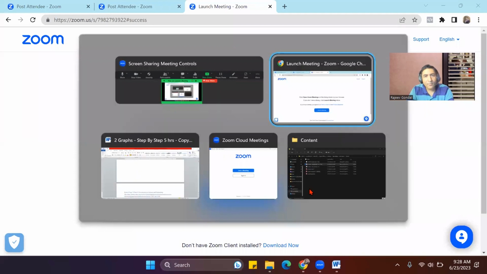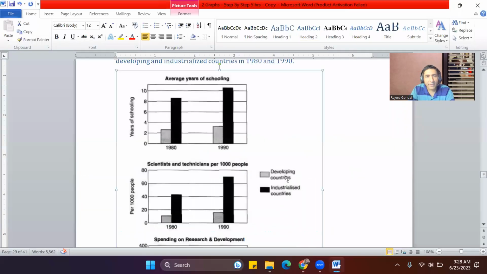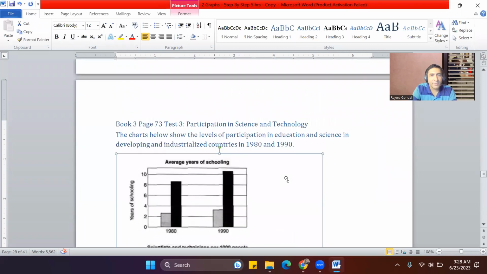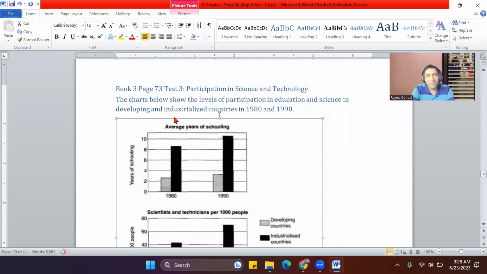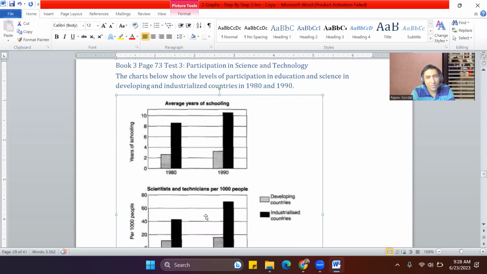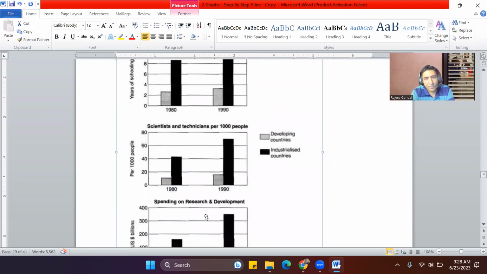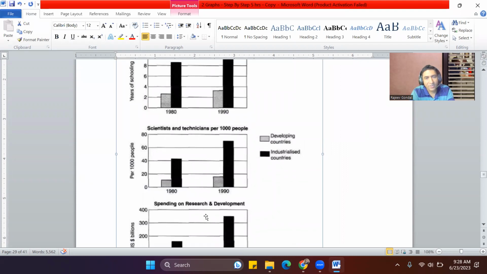Well, the easiest way to practice is to use some sample answers and develop your own skills with the help of those sample answers. Let me quickly show this to you. So what you can do, for example, is catch hold of some good examples, like for example, look at this. Here we have three bar charts: average years of schooling, scientists and technicians per 1000 people, and spending on research and development. These are the three heads.